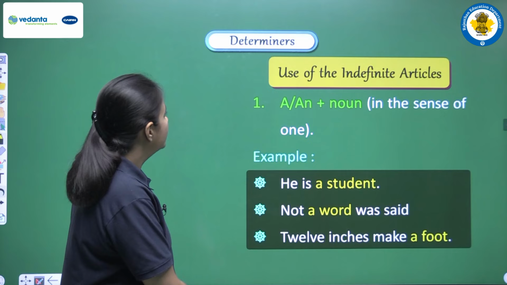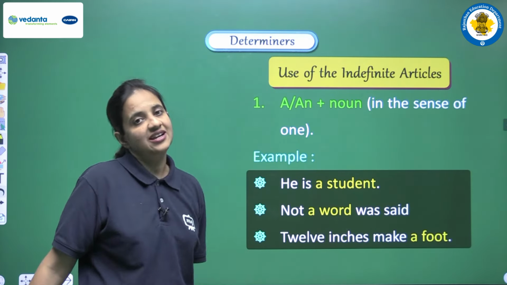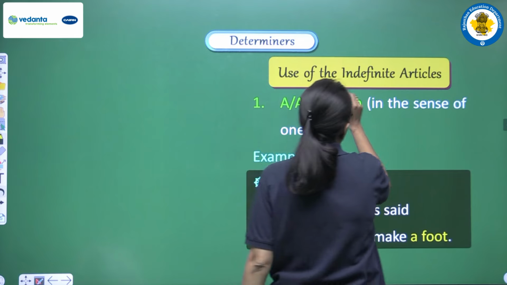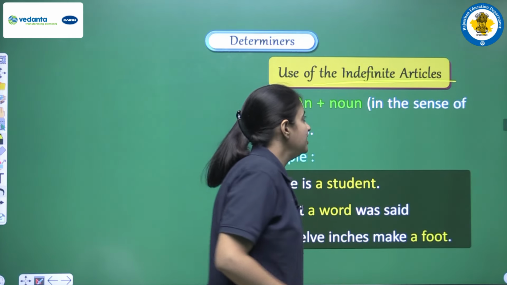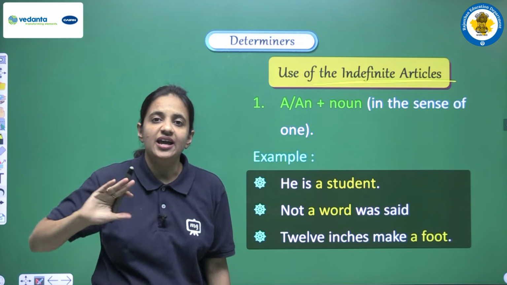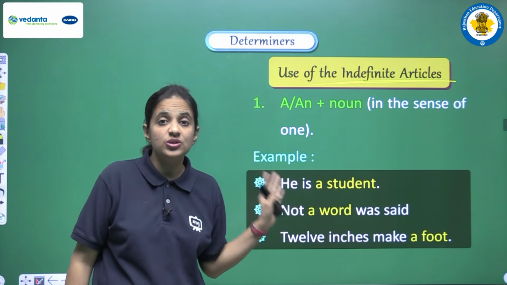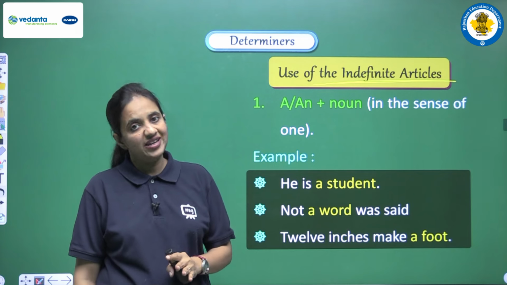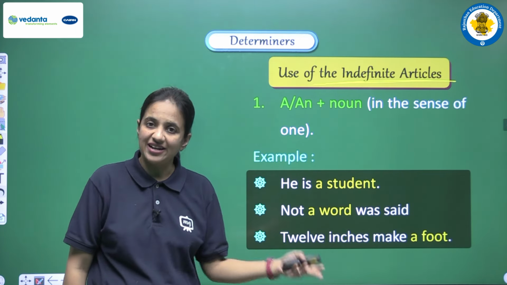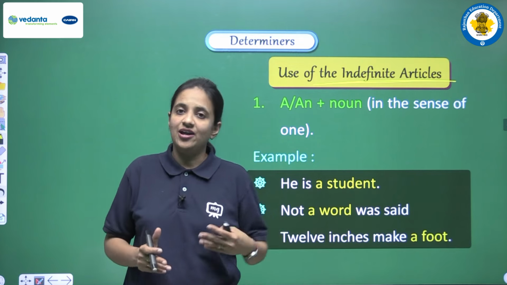Okay. So now let's see some of the uses of indefinite articles, and now I am very sure you are all aware of what indefinite articles are. Yes, the two words a and an are known as indefinite articles. So now we are discussing the uses of a or an, or we can say the uses of indefinite articles, and the difference that these two articles have, that I have told you.